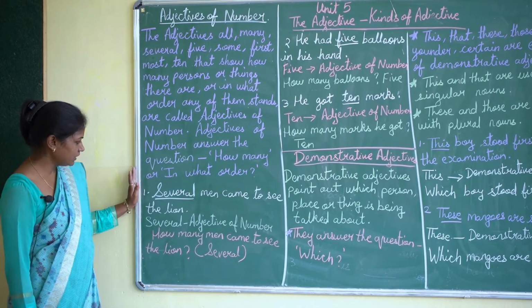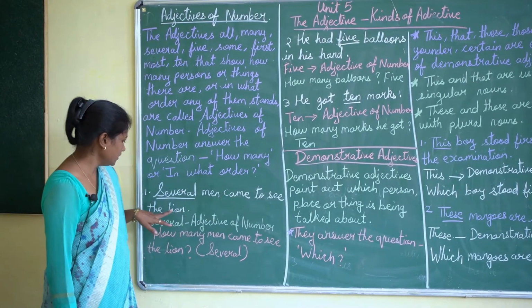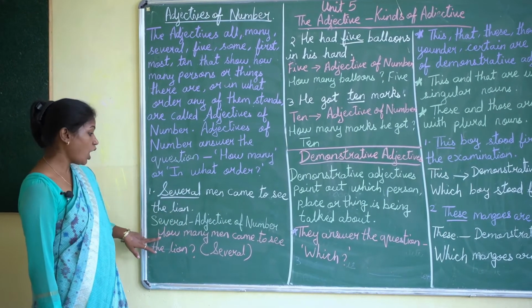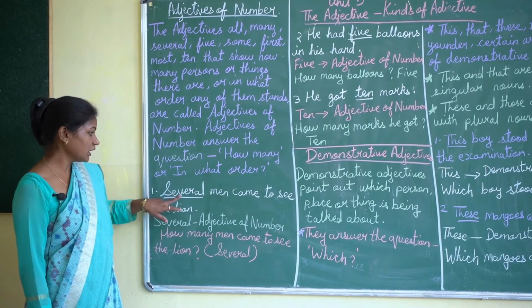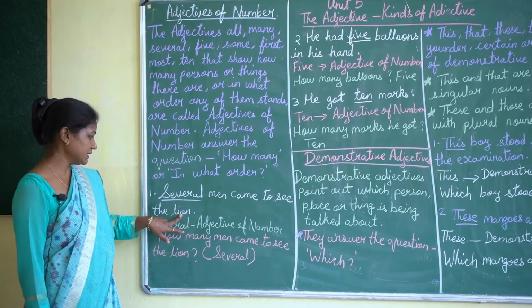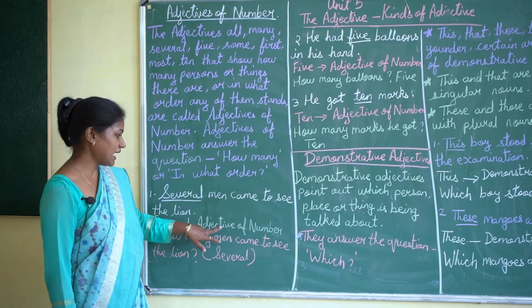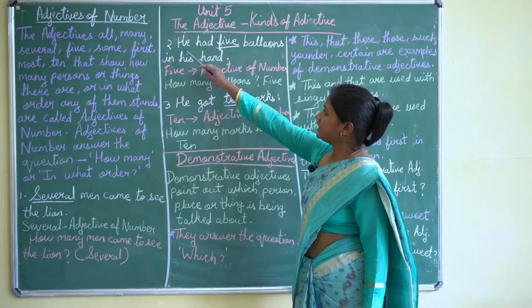Now see the example. Several men came to see the lion. Now how many men came to see the lion? Several men came to see the lion. So here in this sentence, several is the adjective of number. See this next one.